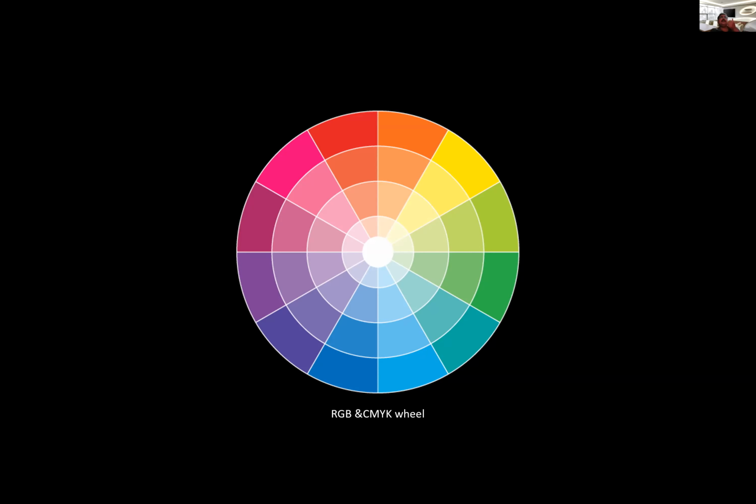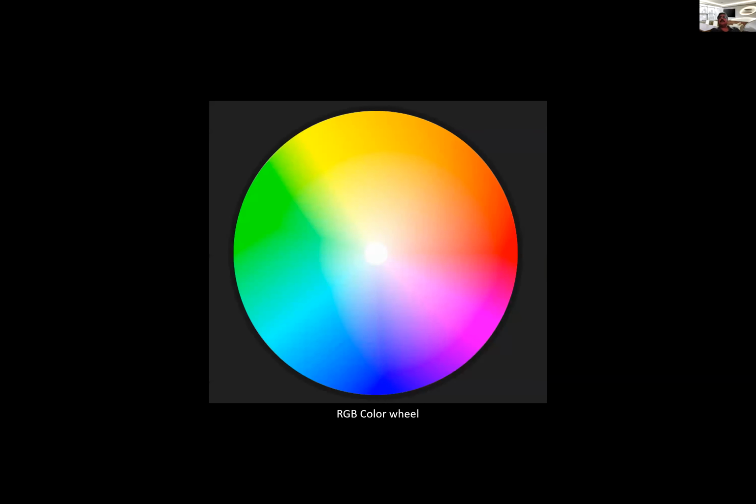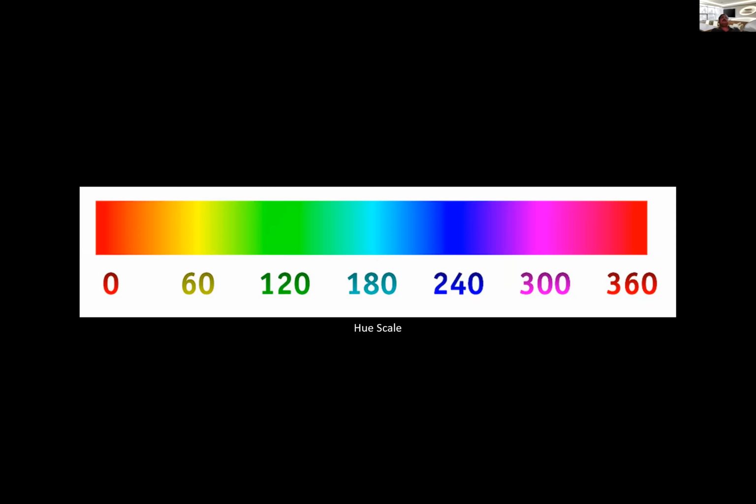Now, let's say this is the color wheel without all those divisions. Let's take first, what is a hue? So hue is used to describe a color.